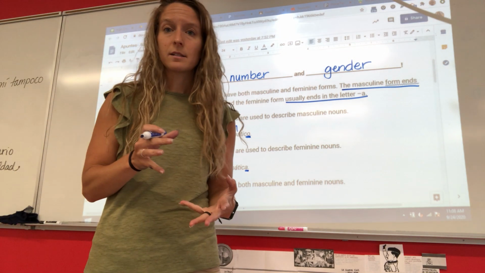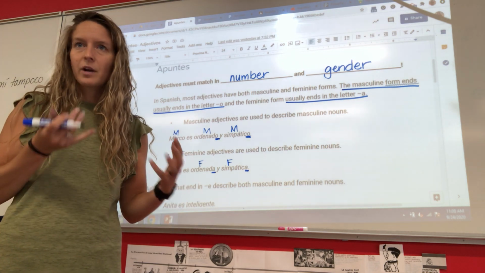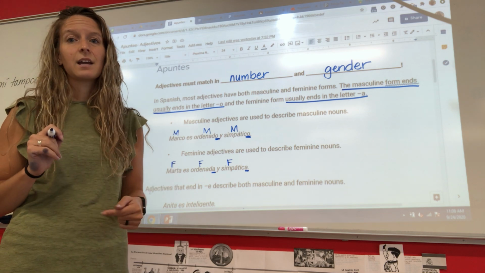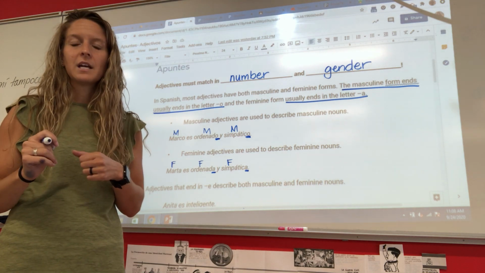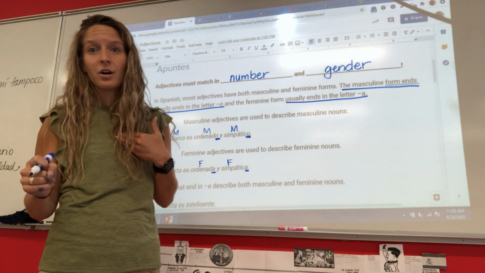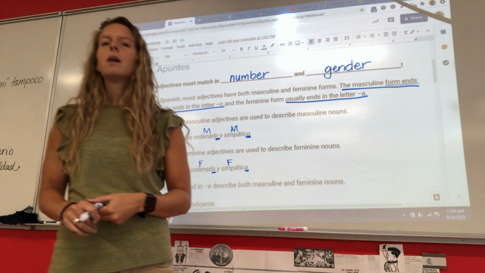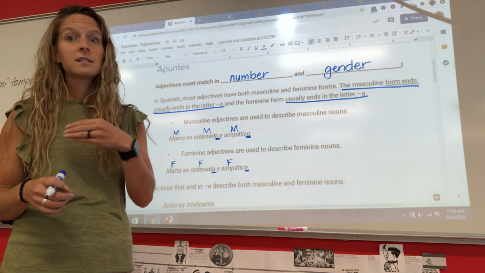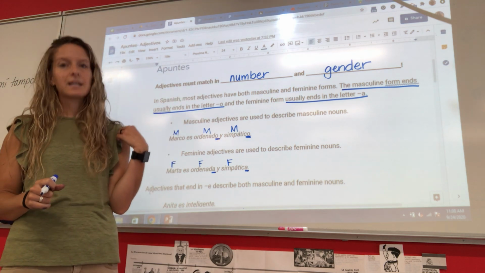You actually have already done this before. When we first started learning greetings and introductory conversation, I said, if you're a guy, after they say mucho gusto, you're going to say encantado, like nice to meet you, okay? And if you're a girl, you're going to say what? Ajá, encantada, because you're a girl. And you use it all the time in my class because, ¿cómo estás? And you say, oh, cansada if you're a girl, because of the A at the end, and cansado if you're a guy, all right? Those are adjectives, and so we're doing that again, okay?